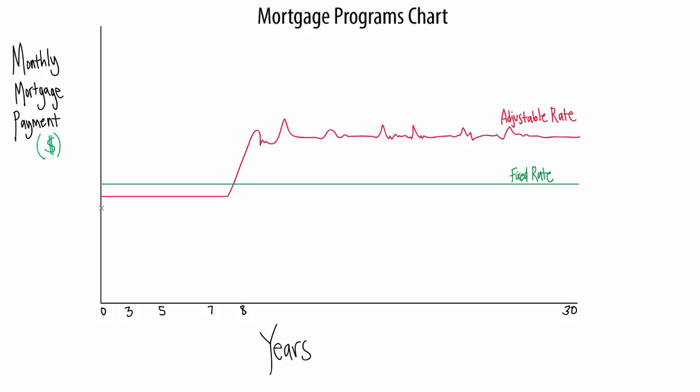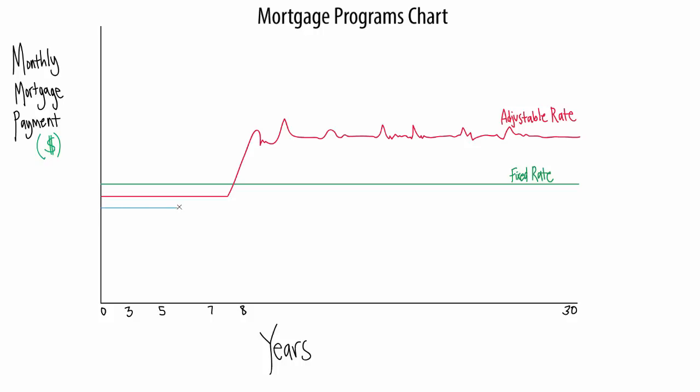Let's say we're drawing a 7-1 interest-only ARM. So we pay only interest at a fixed interest rate and no principal for the first 7 years of the mortgage, and then we pay both principal and interest, and our interest rate and mortgage payment is subject to change on an annual basis for the remaining 23 years of the mortgage.